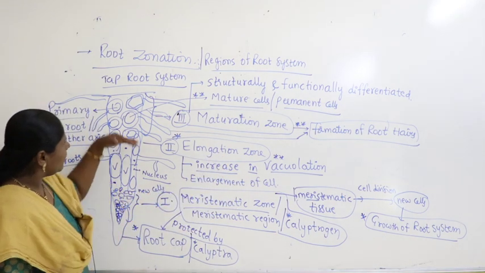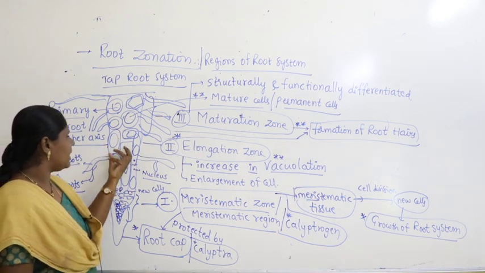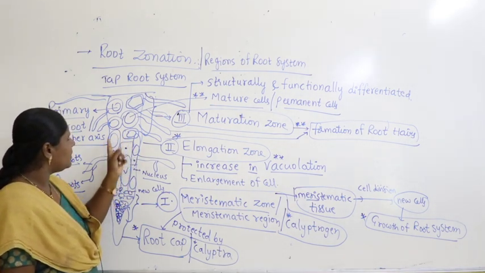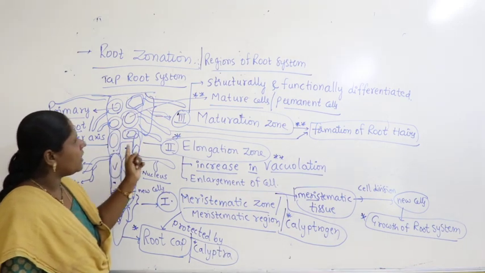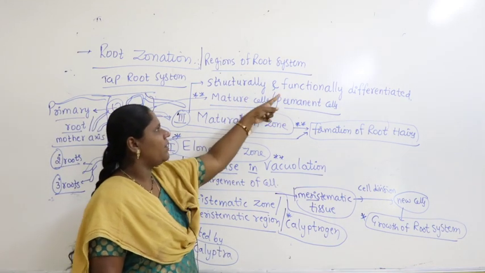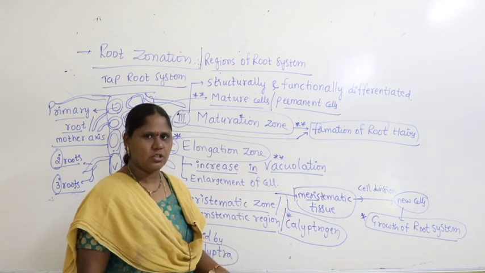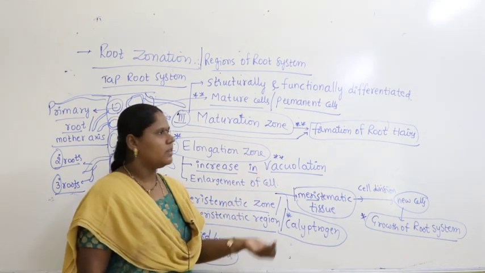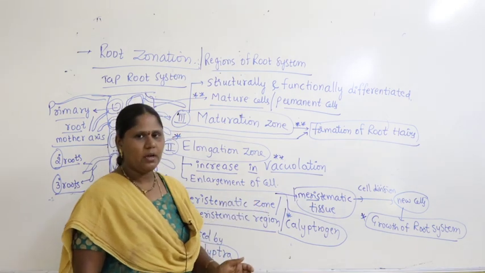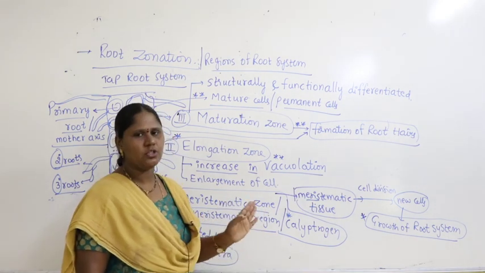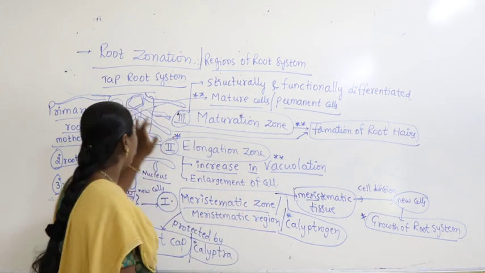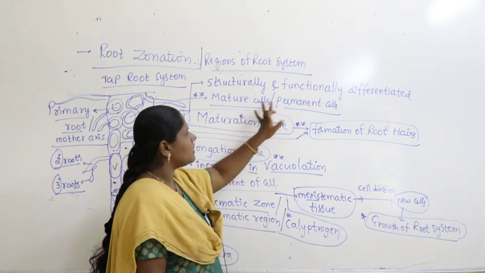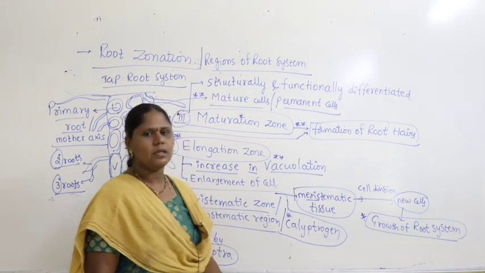Then slightly upper to this, after cells get elongated, some of these elongated cells undergo structural and functional differentiation. The cells are structurally and functionally completely developed, with no further modifications. Now we call them maturation cells, mature cells or permanent cells.